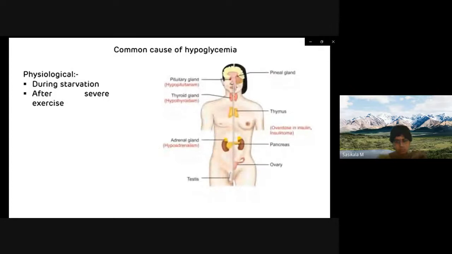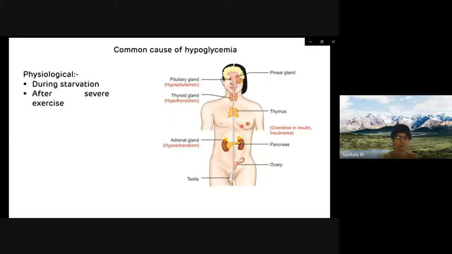Now, common causes of hypoglycemia, that means reduced blood glucose concentration. The physiological causes are starvation and after severe exercise. The pathological reasons for hypoglycemia are overdose of insulin, insulinoma, and decreased activity of the pituitary gland, thyroid gland, and adrenal gland. Along with that, glycogen storage diseases can all lead to hypoglycemia.